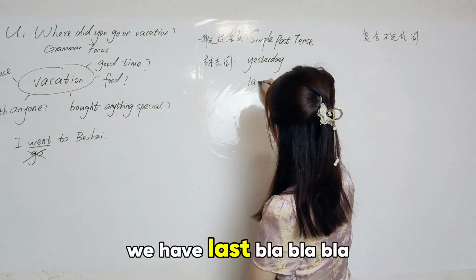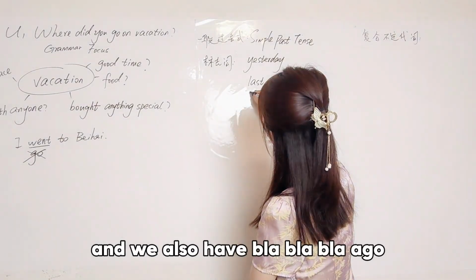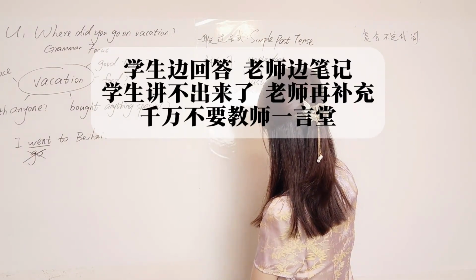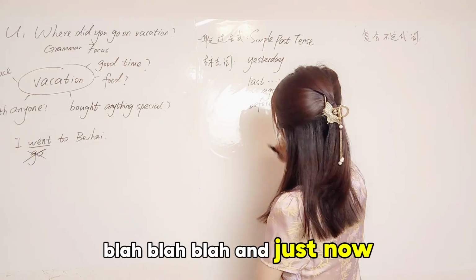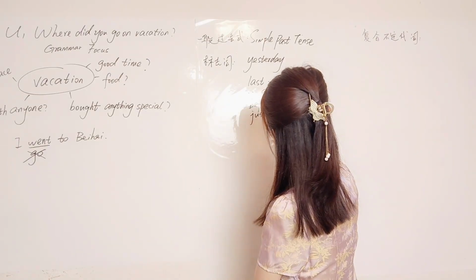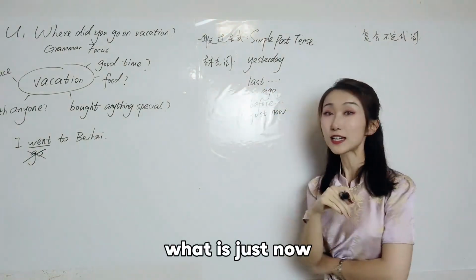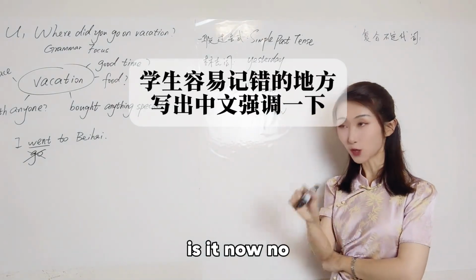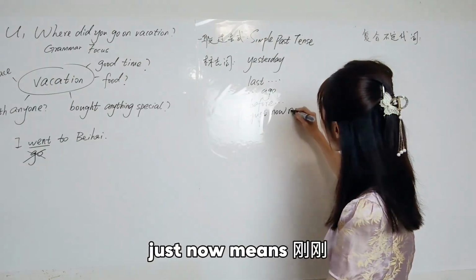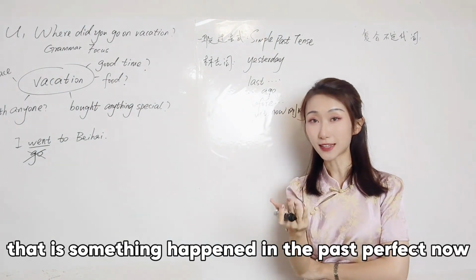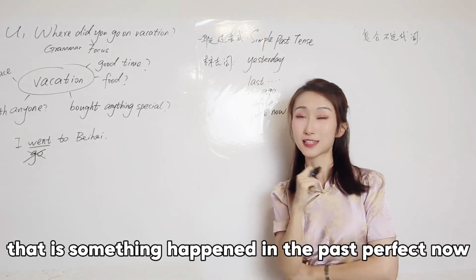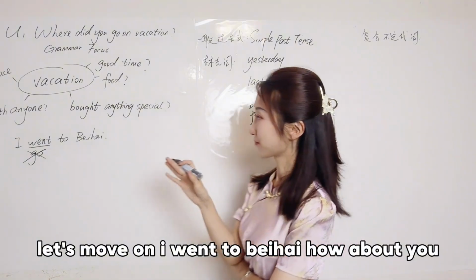Great. We have last, blah, blah, blah, and we'll also have blah, blah, blah ago, and also before, blah, blah, blah, and just now. What is just now? Is it now? No. Just now means 刚刚. That is something happening in the past.